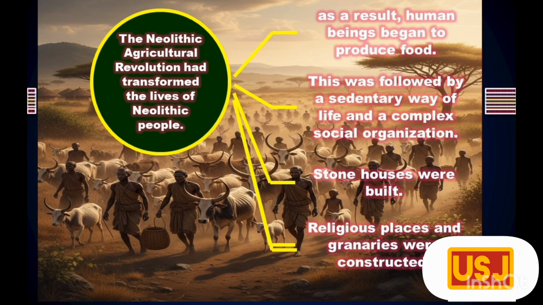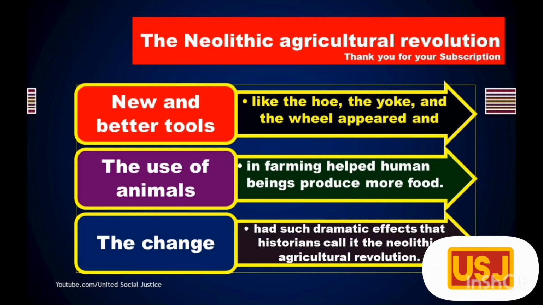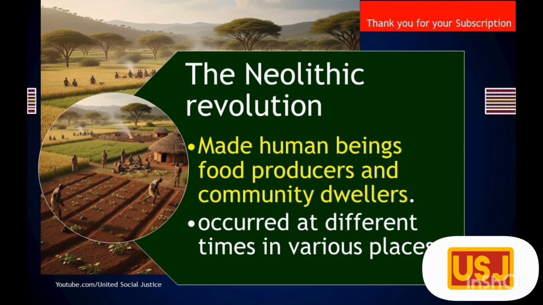This was followed by a sedentary way of life and a complex social organization. Stone houses were built. Religious places and granaries were constructed. New and better tools like the hoe, the yoke, and the wheel appeared, and the use of animals in farming helped human beings produce more food. The change had such dramatic effects that historians call it the Neolithic Agricultural Revolution. In short, the Neolithic Revolution made human beings food producers and community dwellers.